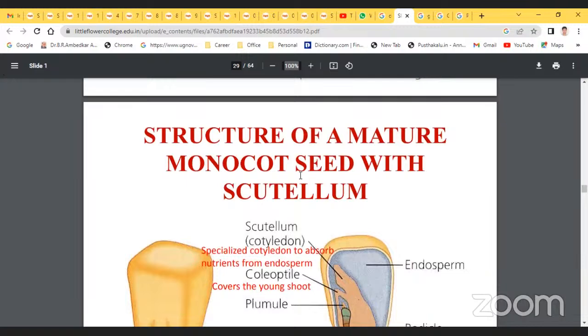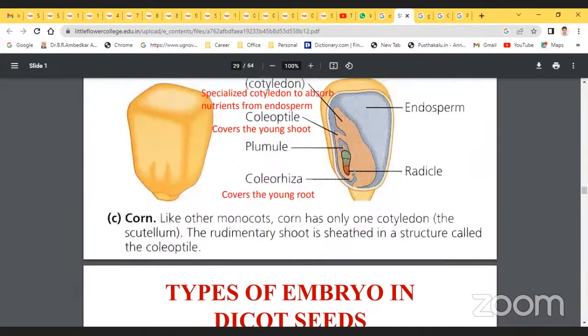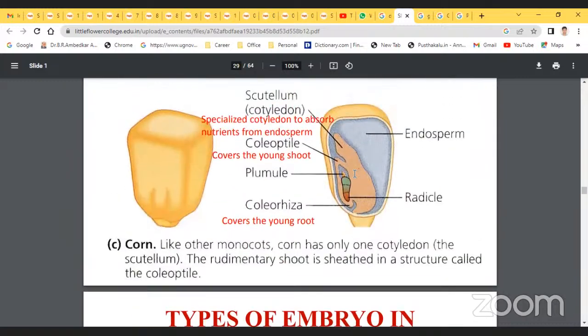The next is the structure of the mature monocot seed with scutellum. Here the scutellum, the cotyledon, is part of the endosperm side.